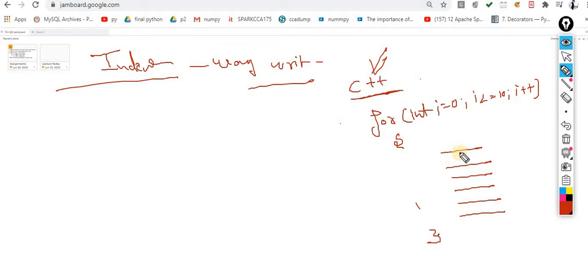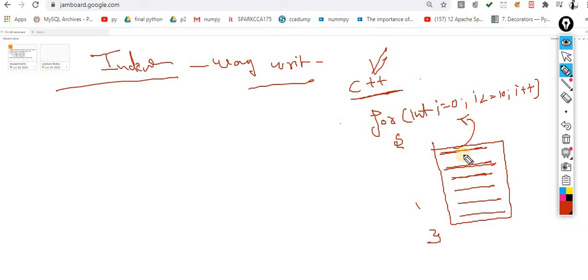The meaning of these curly braces is that there is no limit on how many lines I can write. You can write n number of lines, thousands of lines, 2000 lines. But how will my compiler or interpreter understand that these lines are part of this for loop?